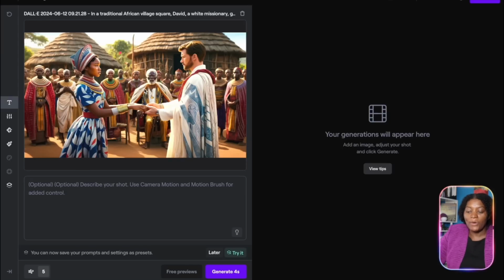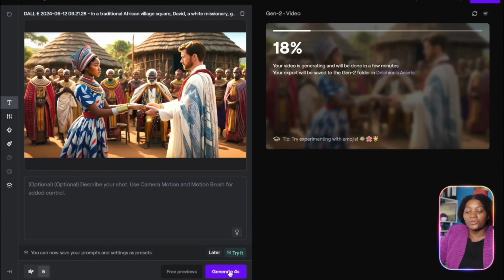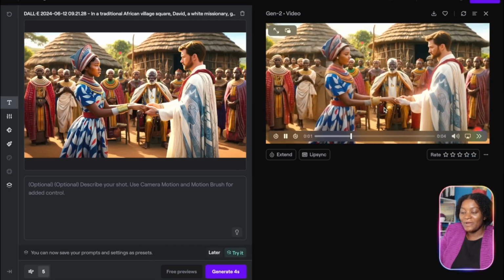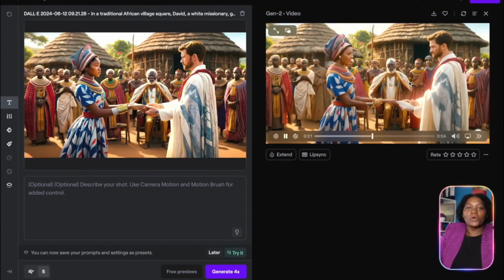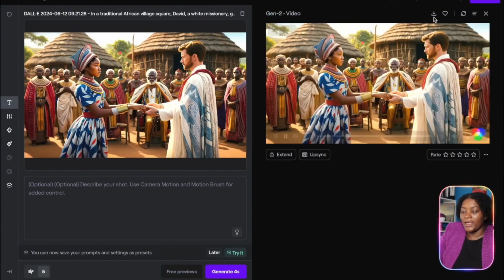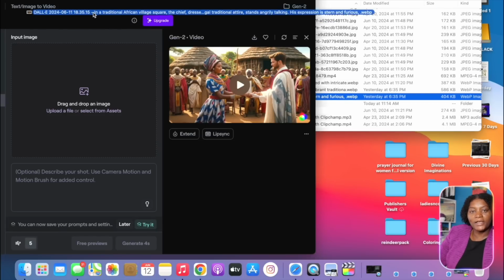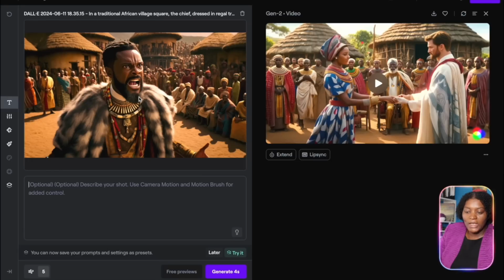So now we have our image here. The next thing that I want you to do, you just come here and then you click generate. So it's going to generate it into a video for us. So we can see that we have transformed that static image now into like a video. You can see some kind of movement between them. So when you do that, you just go ahead, you click here and then you download it just like that. So let's take this and then we just drag it here again just like that. So now we have the image here. So let's just go ahead again and just generate it, and then you are going to see.